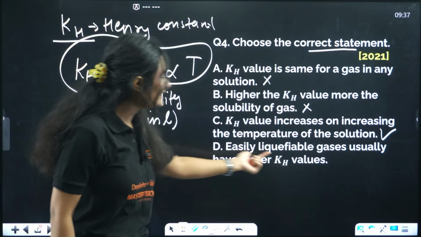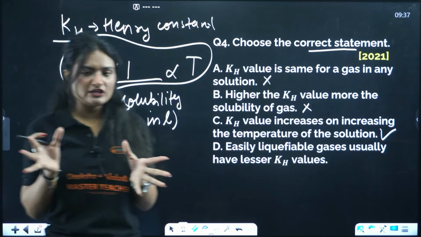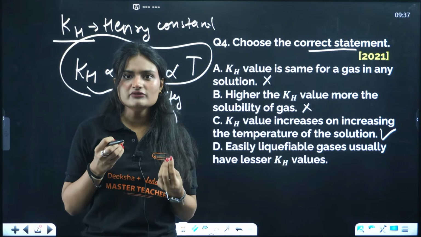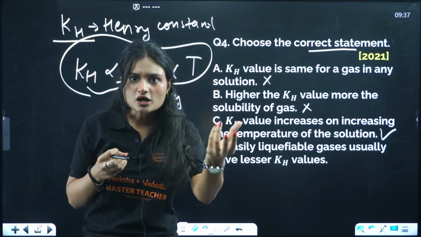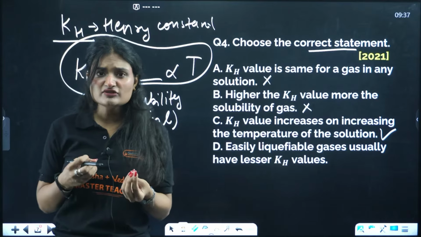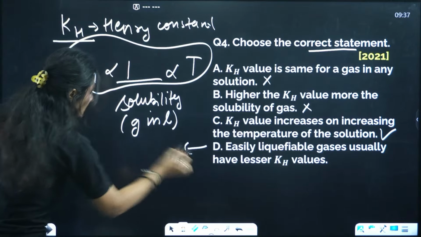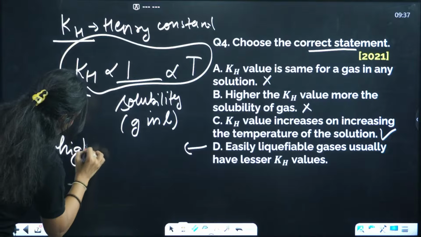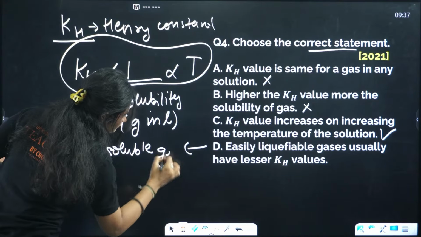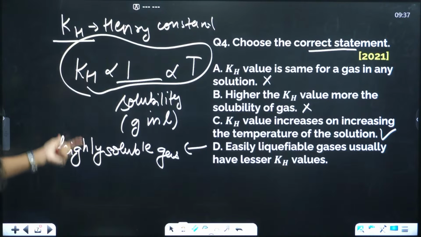Now, easily liquefiable gases usually have lesser KH values. What do you mean by easily liquefiable? That means gases that can easily convert into liquid. That means gases that can dissolve in liquid, right? Those gases will be easily liquefiable. So they have usually lesser KH value. Easily liquefiable means highly soluble gases. Highly soluble means the KH value will be low, right?